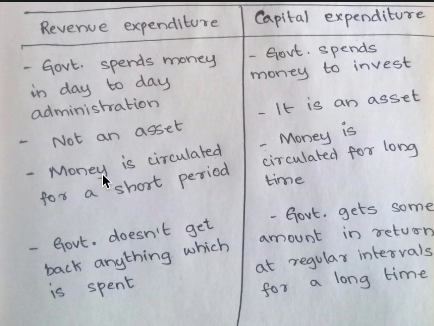Next, money is circulated only for a short period of time, but here money is circulated from businesses, banks, other companies to government for a long period of time. And in revenue expenditure, the government doesn't get anything back which is spent, whereas in capital expenditure, it gets back at regular intervals for a long period of time. So this is the difference between revenue expenditure and capital expenditure.